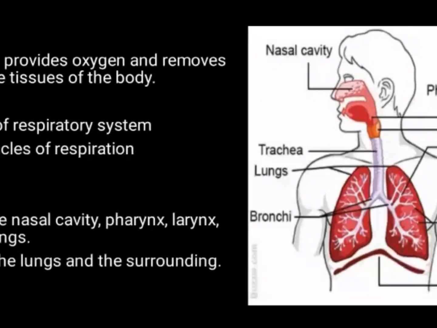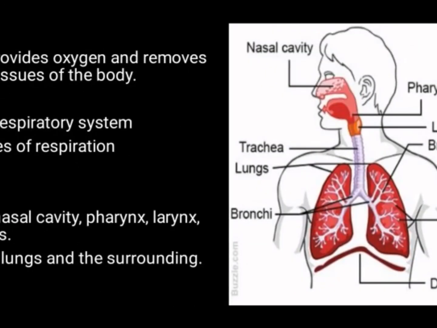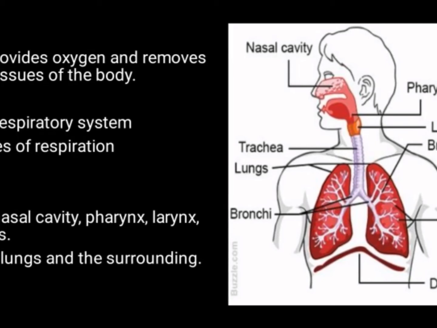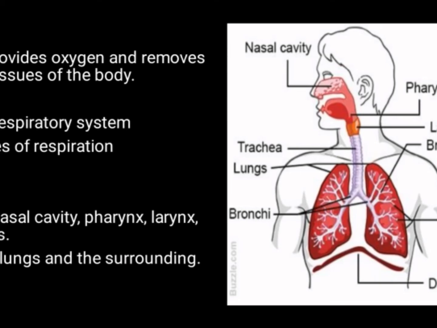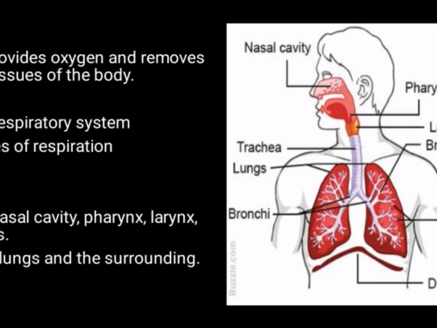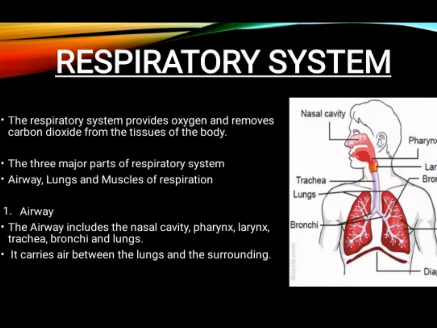I have kept the picture here. So first is the nasal cavity. Next the throat part is called pharynx. Next larynx. Next trachea, lungs, bronchi, alveoli, bronchioles. Okay. So from this picture you will be able to know about the respiratory system very clearly.